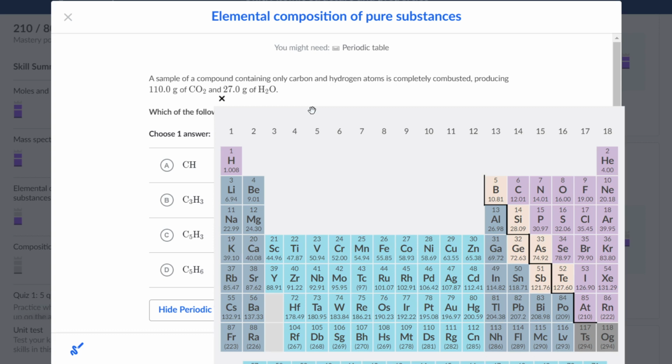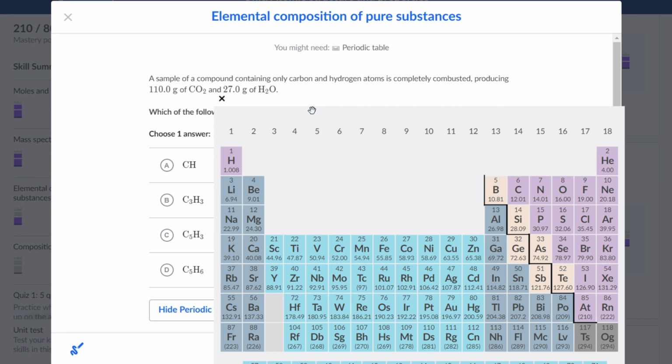We don't need to remember the molar mass of carbon dioxide. What we want to do is use the periodic table to figure out the molar mass of each of the individual elements and add them up. In this case, we have one carbon, which is 12.01, and then 2 oxygen, each of which is 16.00, so 16.00 plus 16.00.